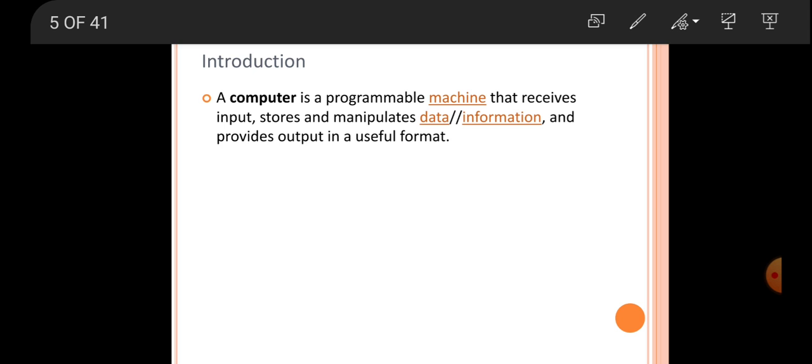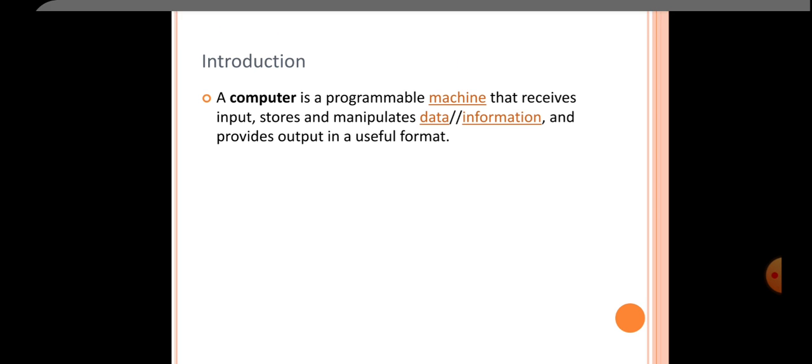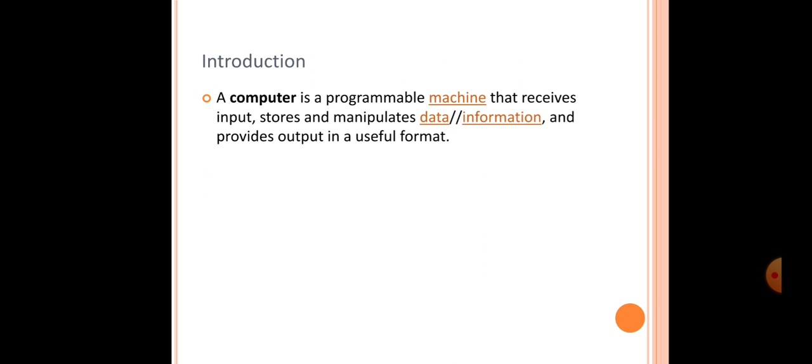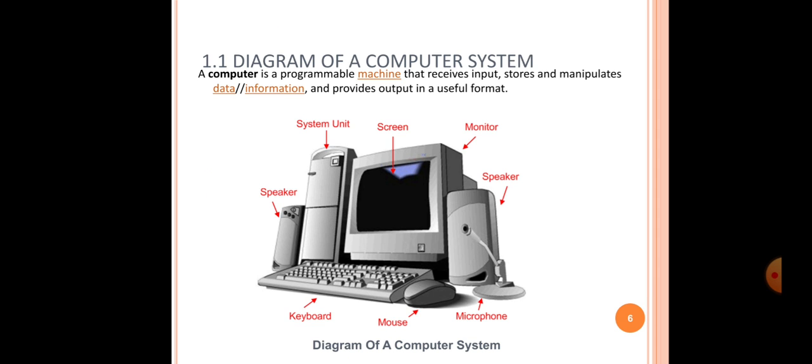Now you can see the heart of the PC is the CPU, the central processing unit. When you enter 2 plus 2, the command goes to the processing unit, that is the CPU, and the CPU displays the output on the monitor, that is 2 plus 2 equals 4. Here is the diagram of a computer system, a very simple diagram that you all know. In the picture they have shown the keyboard, mouse, speaker, system unit, screen and monitor. These are the different devices of the computer system.